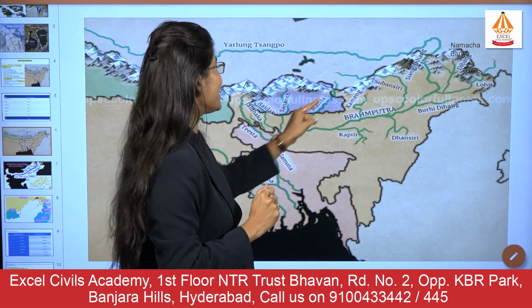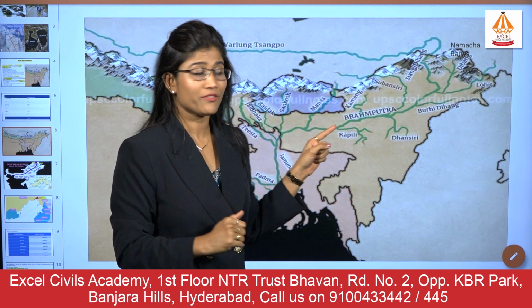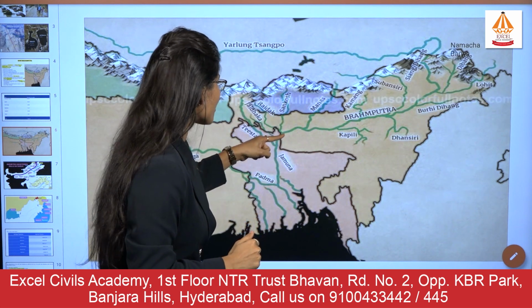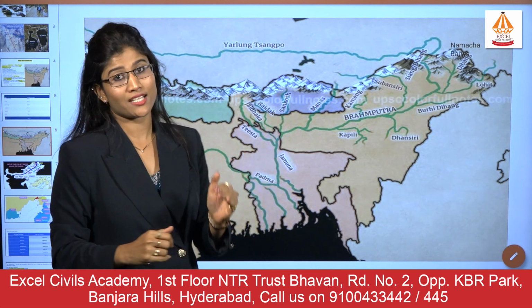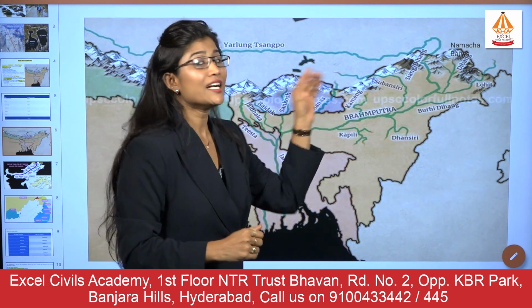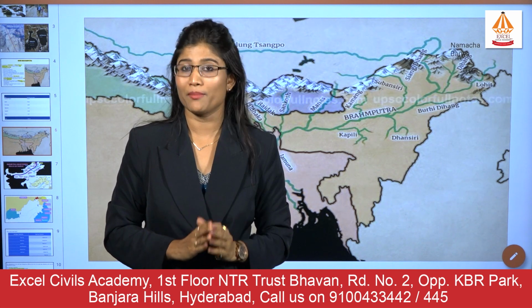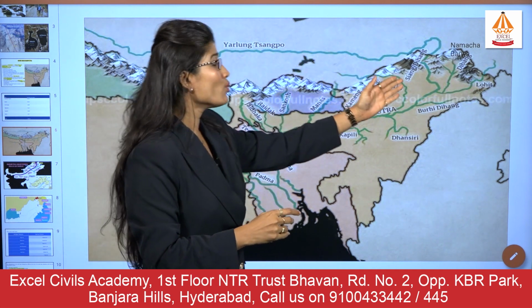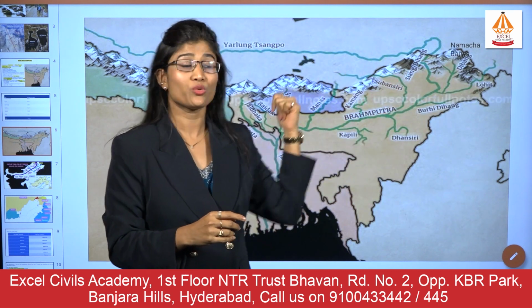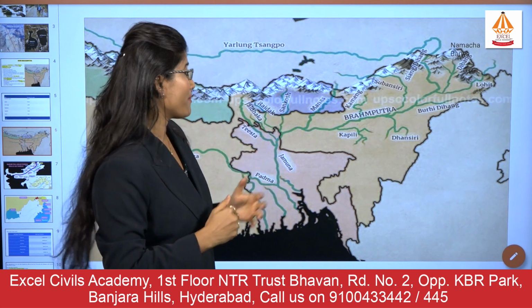This is also a right bank tributary of the river Brahmaputra. Then there is the Manas, which is a transboundary river. Then there are the Sankosh, Raidak, Jhaldaka, and last will be the Tista. All of these are the right bank tributaries of the river Brahmaputra. Also remember, UPSC may ask you a question from the west to eastern direction or eastern direction to western direction, what is the confluence of these rivers with the Brahmaputra.